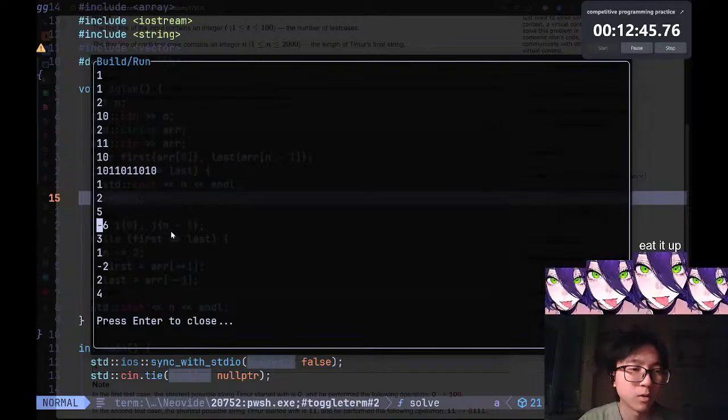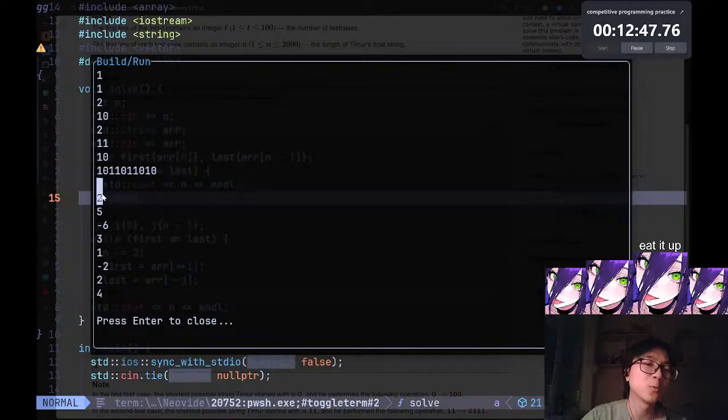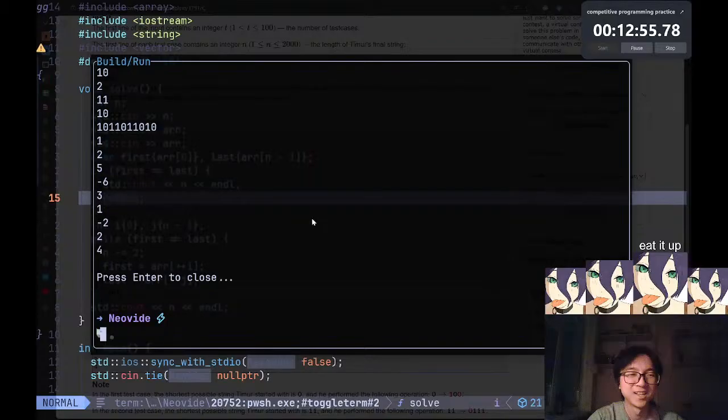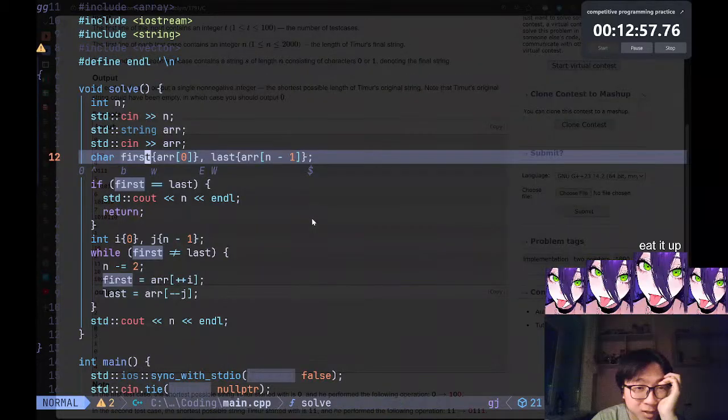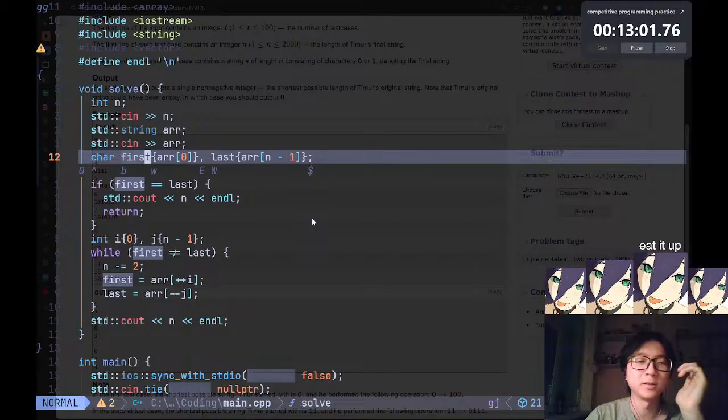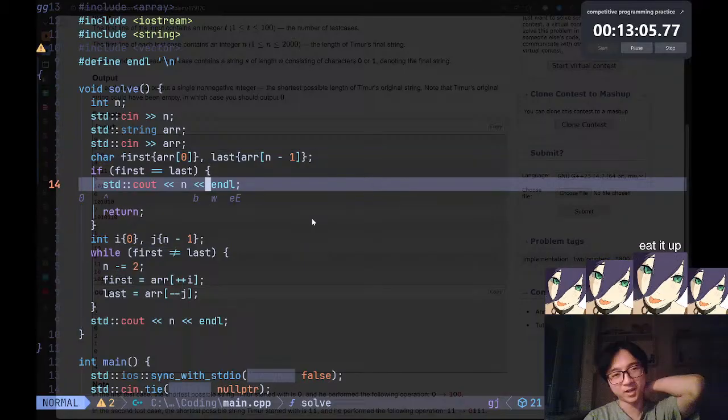Why is this n equal to minus 6? It should be 6. I'm so confused. How do you even get to a high level with this? Even I'm confused, man.